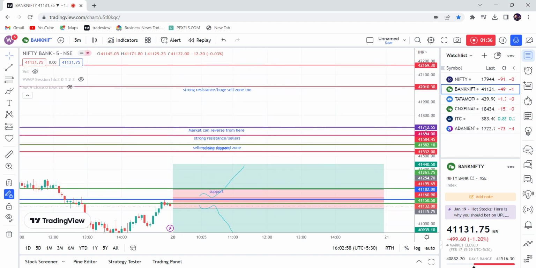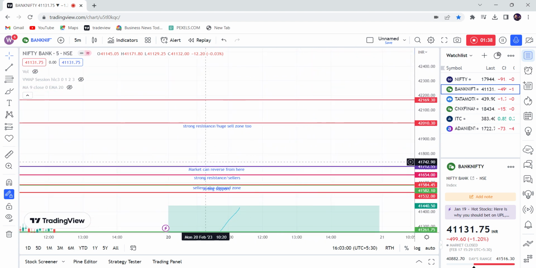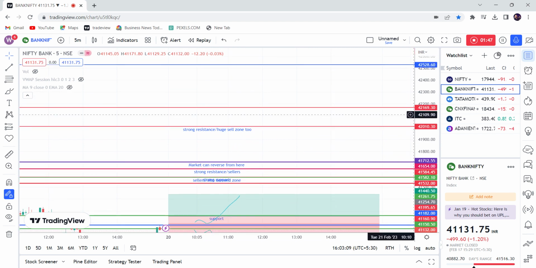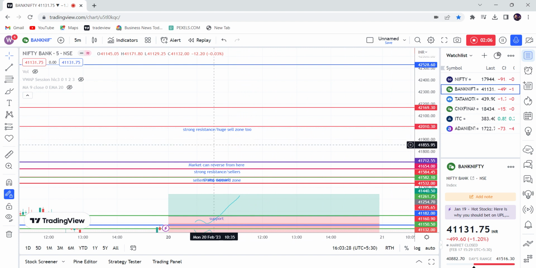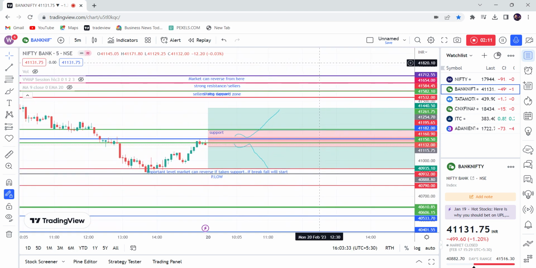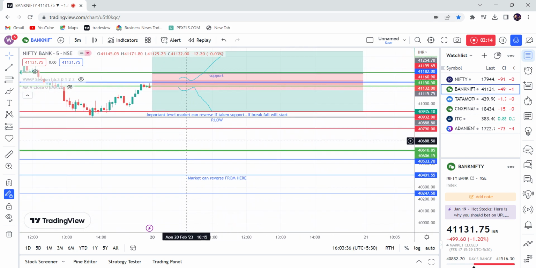So for the overall bullish market, it has to break the first level of 41,700, then it will go up to 42,000. Once these levels 42,160, 150 are broken, then only the market will go up. So the first level will be 41,700, like this blue line. Then it will go around 300 points up to 42,000.